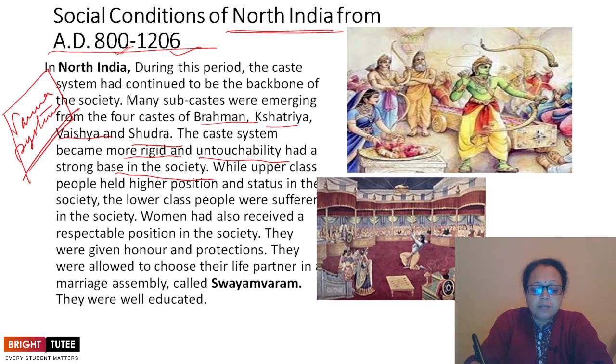Then we come to the Kshatriyas. In the Kshatriya community, the highest position was held by Brahmins, and next come the Kshatriyas. These Kshatriyas provided rulers and soldiers. Either they were the ruling community or they were the providers of soldiers for defense, security, and the military.